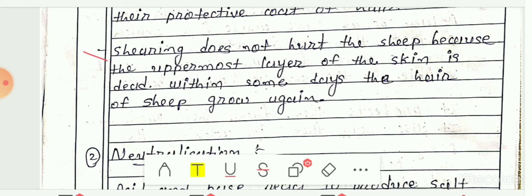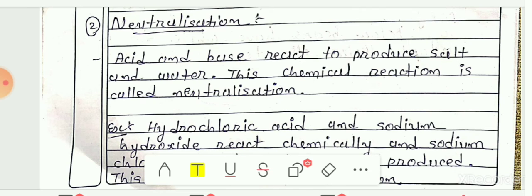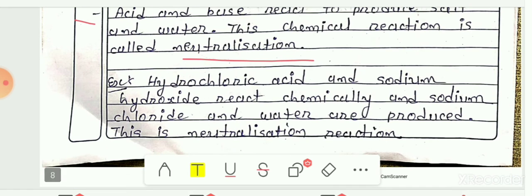The next question was, describe the process of neutralization with the help of an example. Acid and base react to produce salt and water, and this chemical reaction is called neutralization. The reaction between acid and base is known as the neutralization reaction, and in this reaction water and salt are released as the products.